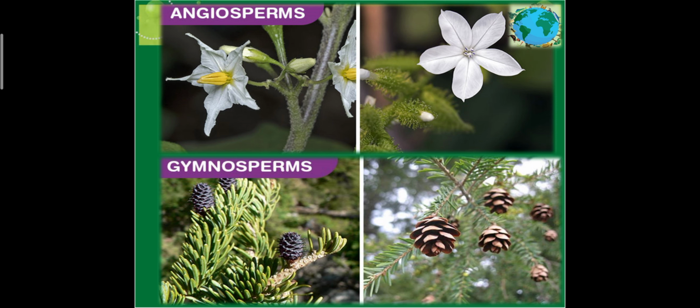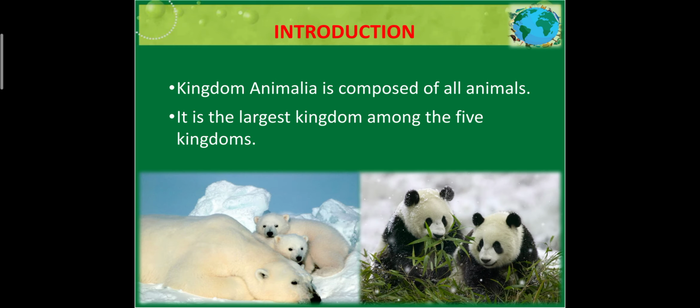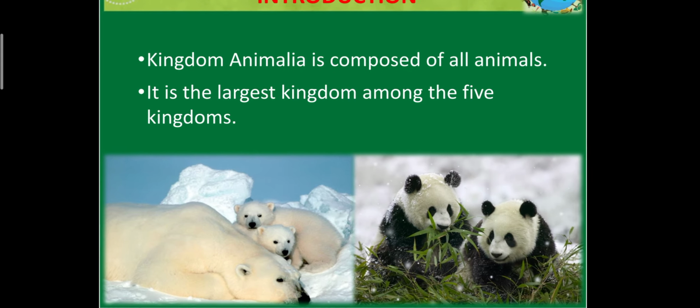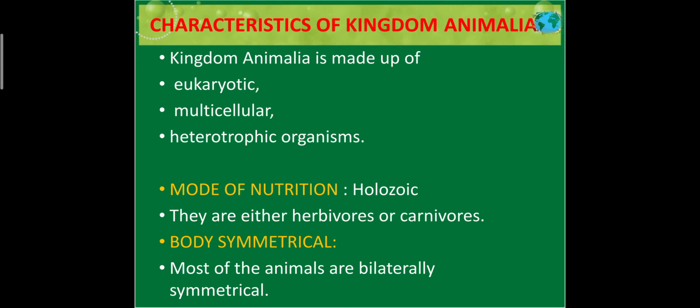Next, if we talk about kingdom Animalia, now we all know that Animalia is the largest kingdom of all the kingdoms, which includes so many organisms including humans. Now kingdom Animalia is composed of all the animals. It is the largest kingdom among all the 5 kingdoms. This I have already told you.